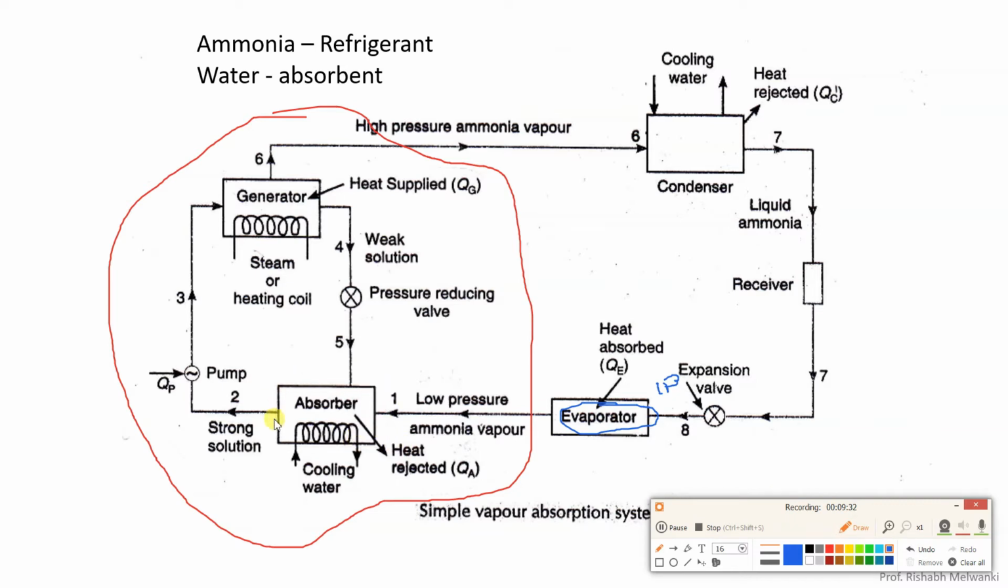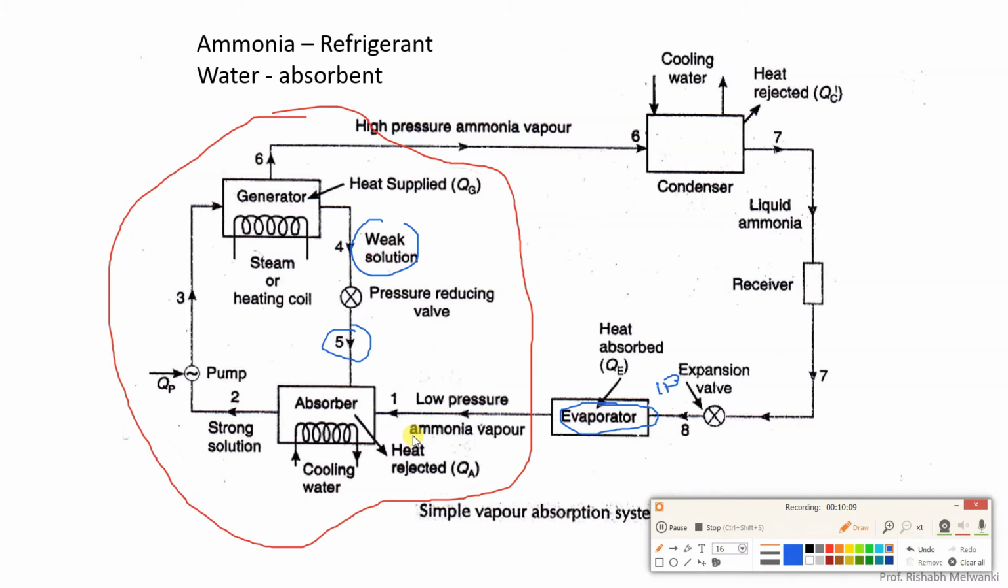So this is the absorber part. Now inside the absorber, water is there. Where does water come from? You can see from point 5, from here, that weak solution. What is weak solution? Weak solution means mostly water. Here you can see a terminology has been used, weak solution, meaning it is water. So water enters from point 5 to the absorber. At the same time from point 1, what is entering? Low pressure ammonia vapor.